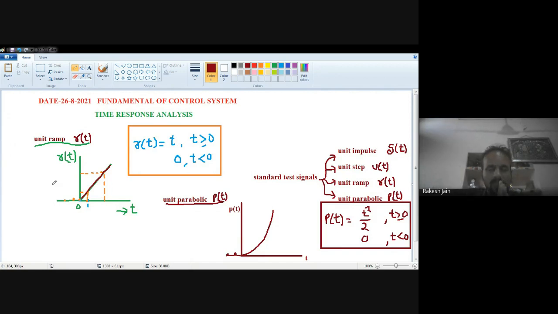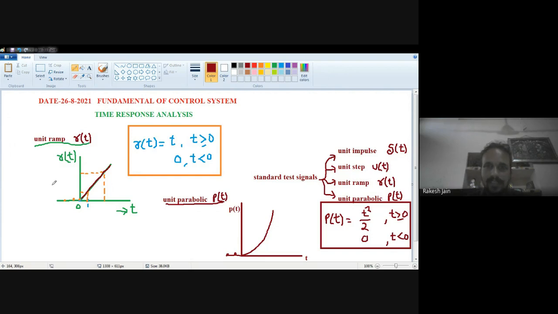Whenever you see any transfer function of a control system, if the denominator consists of the highest power of s equal to 2, that is s square, then that is known as a second order system.